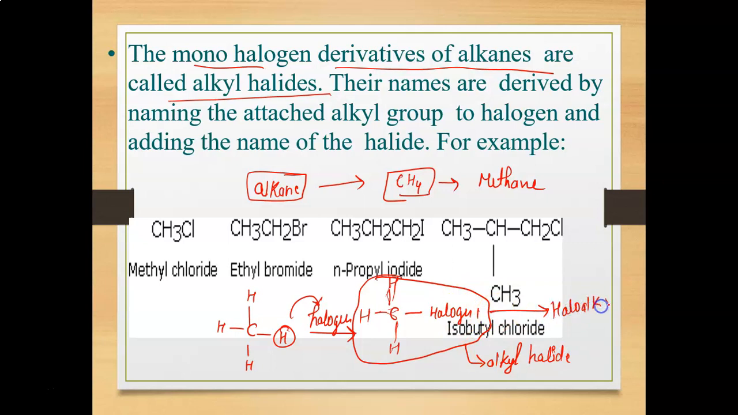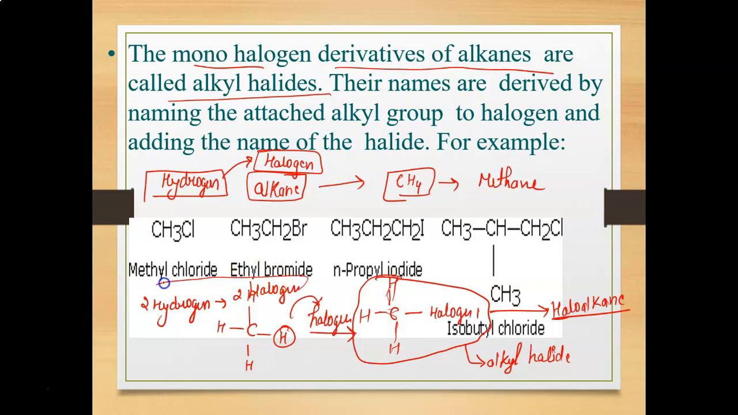In basic terms, you simply replace one hydrogen atom from the hydrocarbon with a halogen group. You can do the same thing with the second hydrogen. It means you can exchange two hydrogens with two halogen groups. So this is known as the haloalkane.